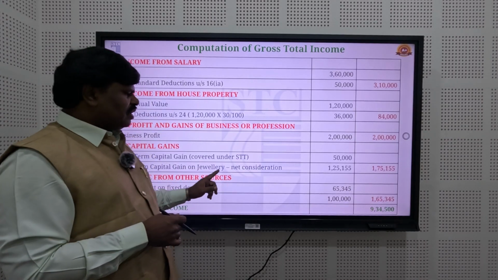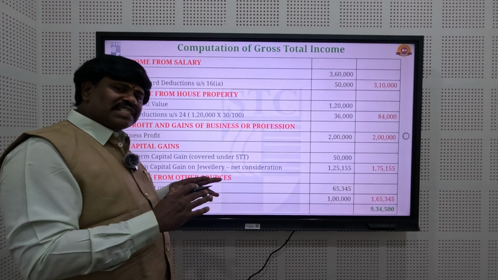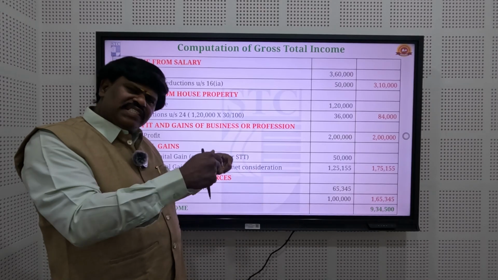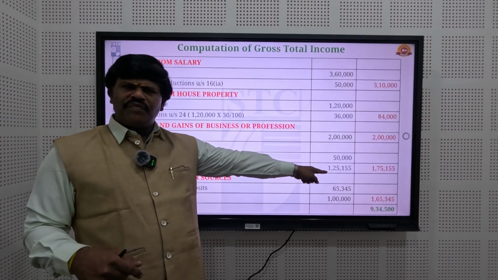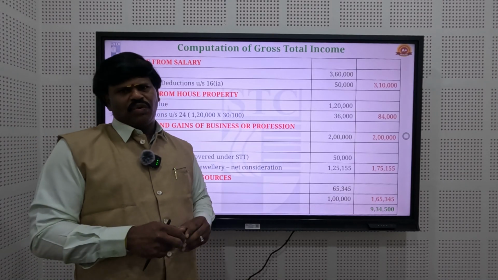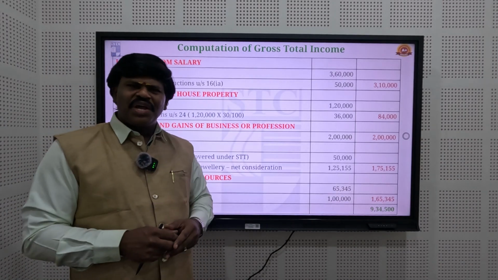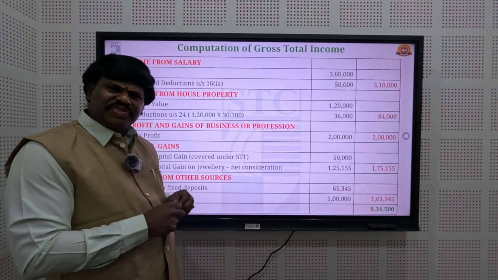Long-term capital gain on jewelry. In case we transfer or sell our jewelry, through this jewelry sale we earned 1,25,155, which we can include. So totally the capital gain is 1,75,155 rupees.